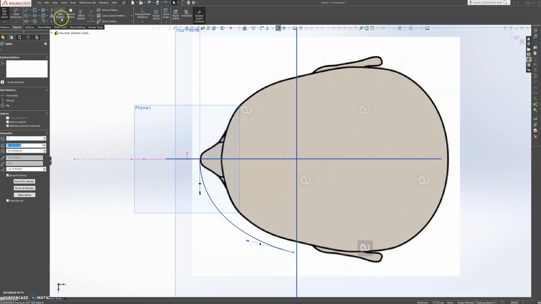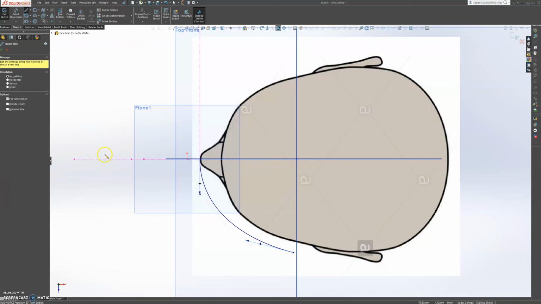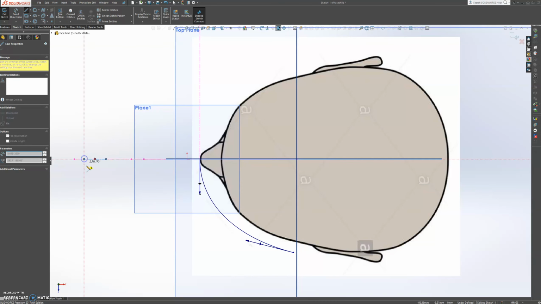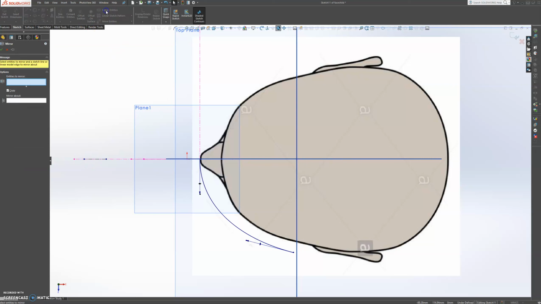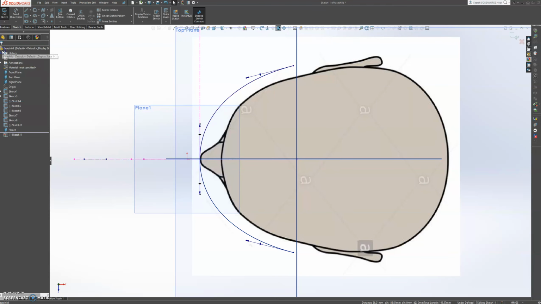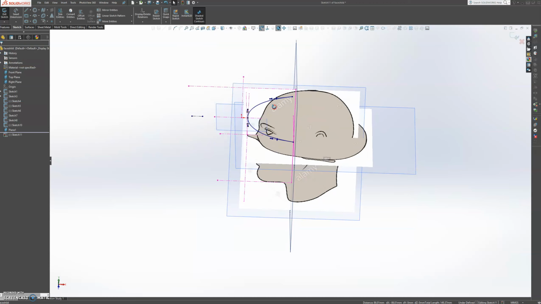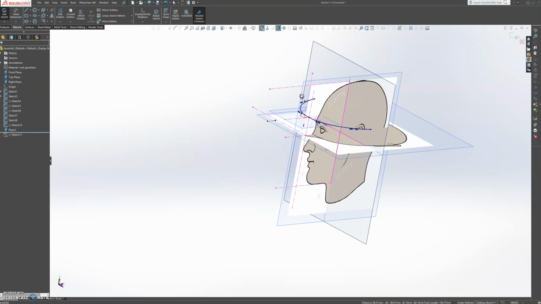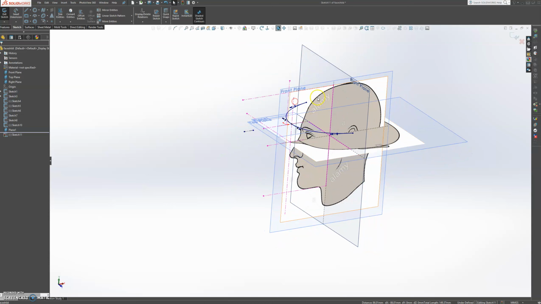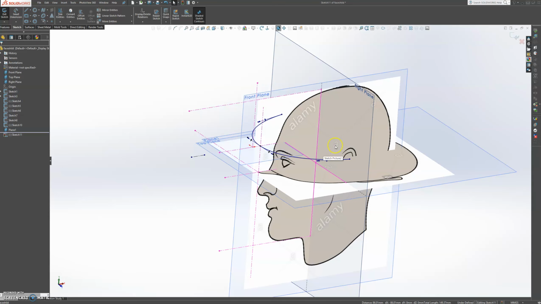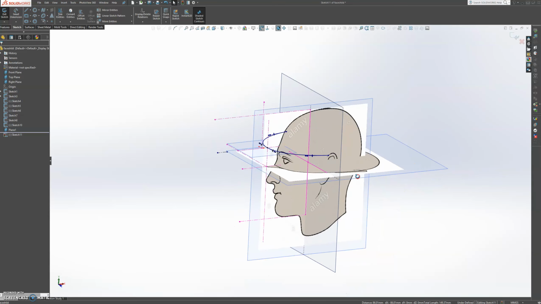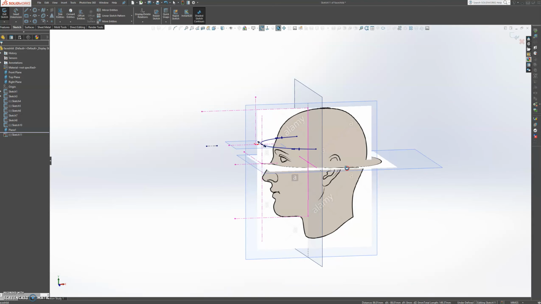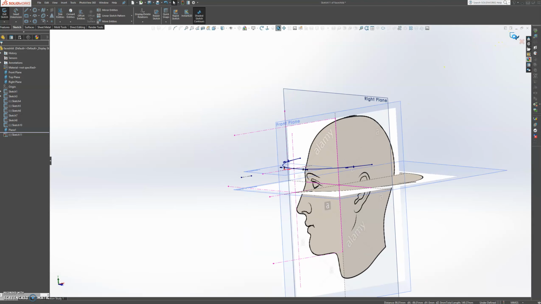Right. So now we add another center line here. Okay. And we're going to mirror the entity over. Mirror about here. Press OK. So now we've got the bottom half of our hardware done. Well, not the bottom half, just the bottom spline. Now we need to add the second spline, and for that we need the second plane. So let's go back to the front plane.